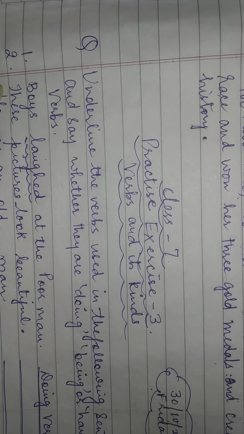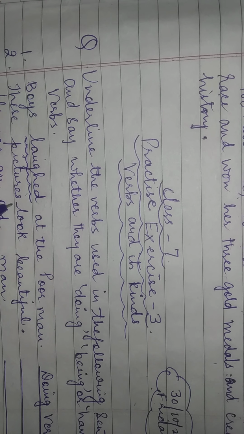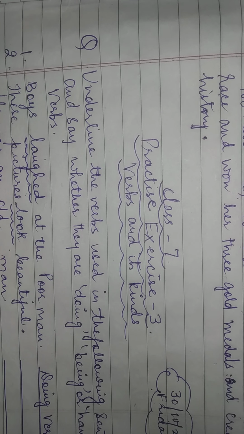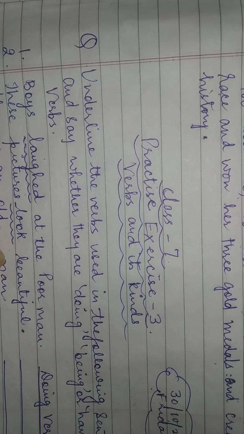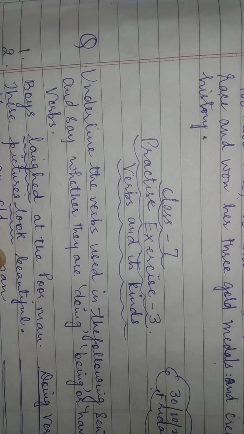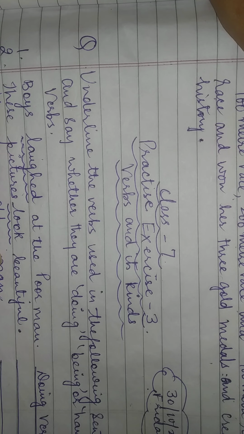These pictures look beautiful. Here the verb is look. Now look beautiful, इससे आपको क्या पता चलता है बच्चे? What does it tell you about the pictures? It looks beautiful, right? तो ये कौन सा वाला verb हुआ बच्चे? Which one?